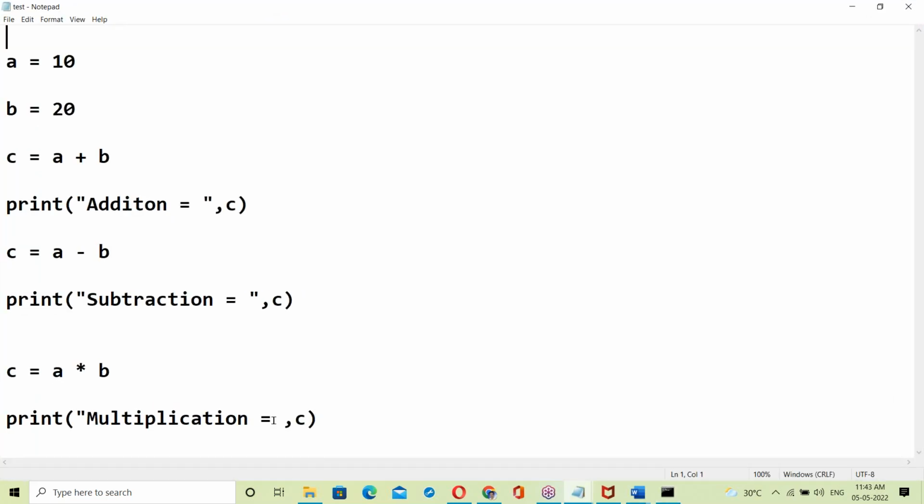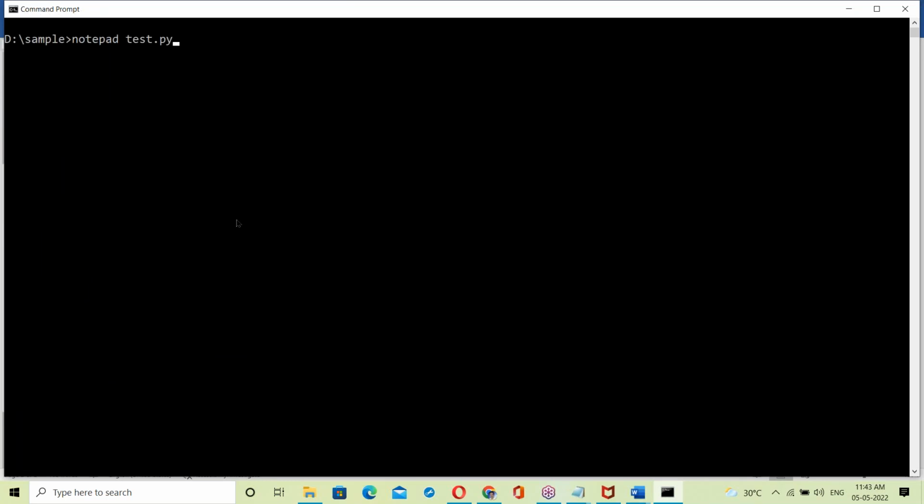Any time an error comes, it simply stops. Okay, so this is the working of the interpreter. Now run it. Yes, fine. So the working of an interpreter is like this. Now let us take the compiler.